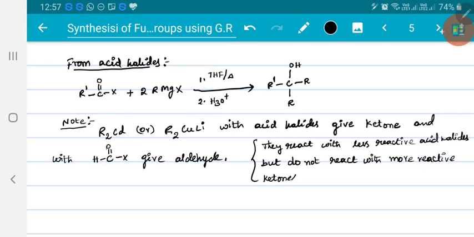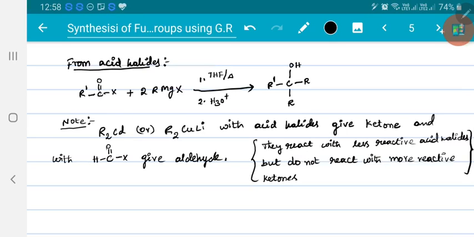Why? Organometallic compounds of cadmium or copper, which are more covalent, react with acid halides, but they don't react with ketones or aldehydes.